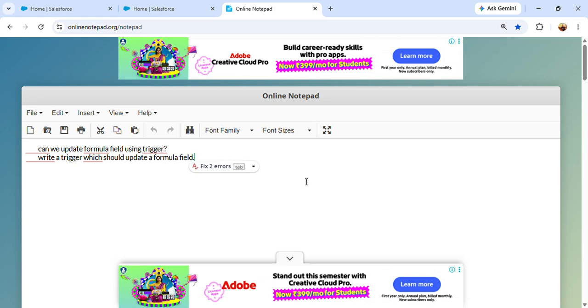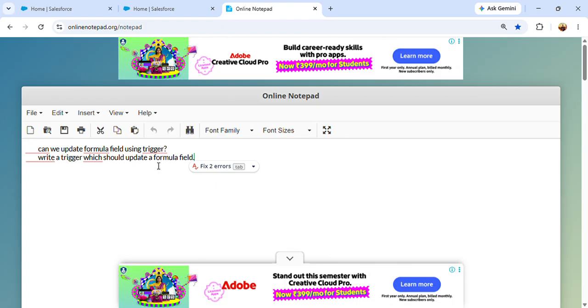Hi everyone, welcome back. So I am here with another trigger specific question which is being asked again and again in interviews. Can we update a formula field using a trigger, and write a trigger which should update a formula field? The question can be asked in different ways, but the question is the same: can we update a formula field using a trigger?